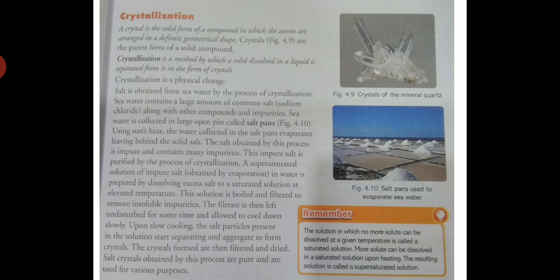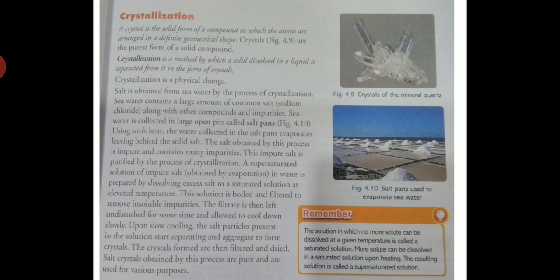Okay students, now we will discuss crystallization. What do you mean by crystallization? First, what do you mean by a crystal, students? A crystal is a solid form of a compound in which atoms are arranged in a definite geometrical shape. You can see this diagram. Crystals are the purest form of solid compound.